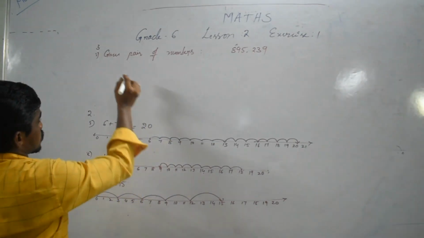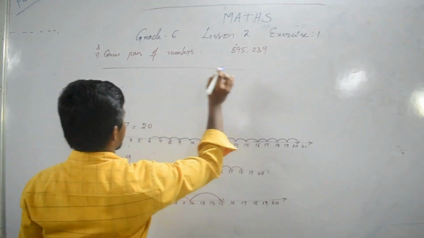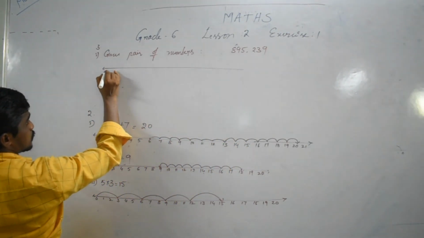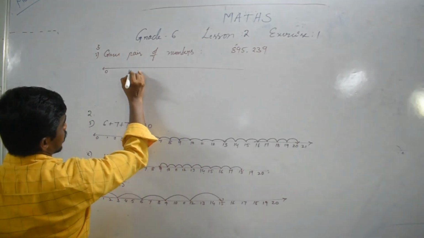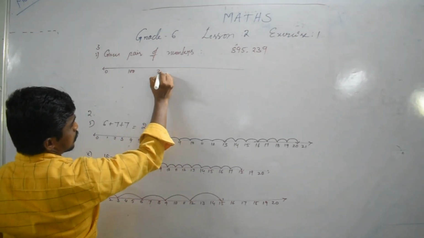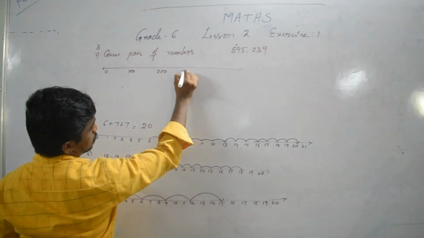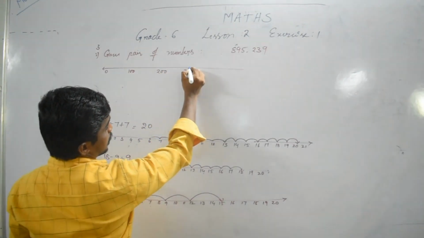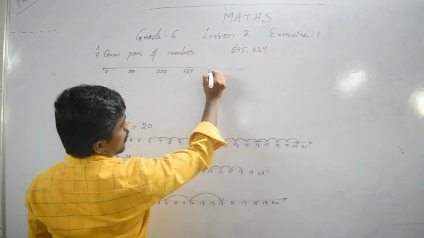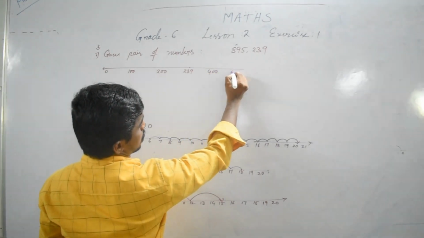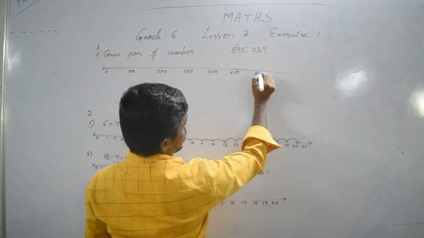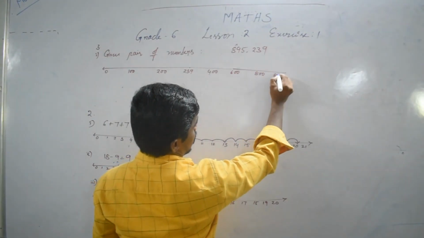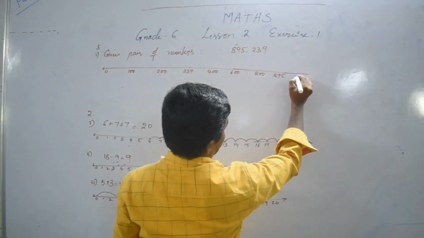So here, first you draw the number line from 0, 100, 200, 239, 400, 600, 800, 895, 900.